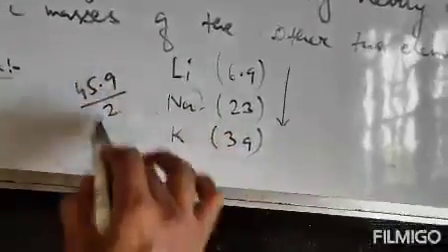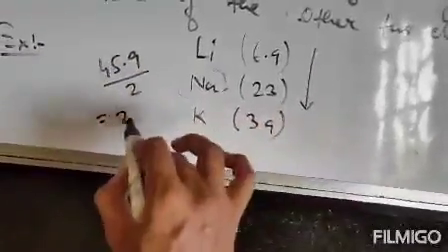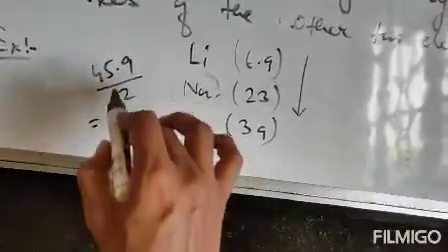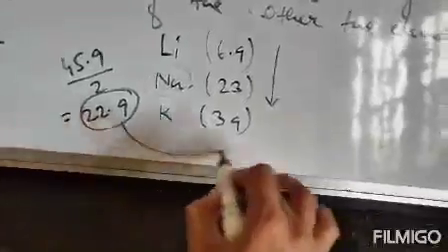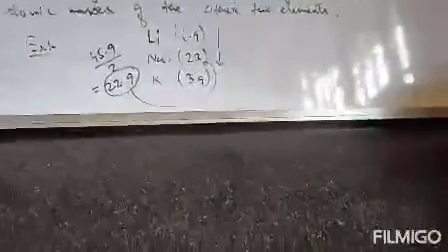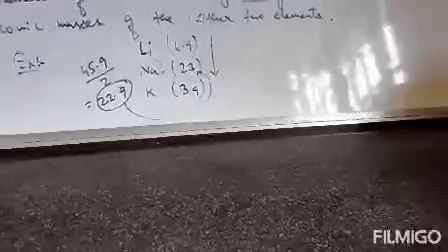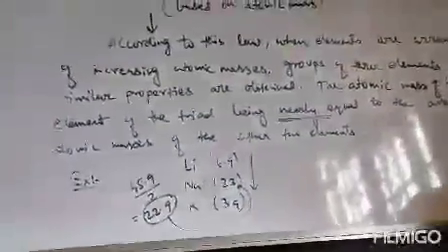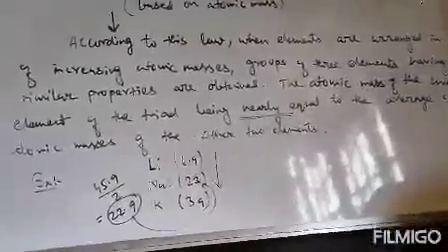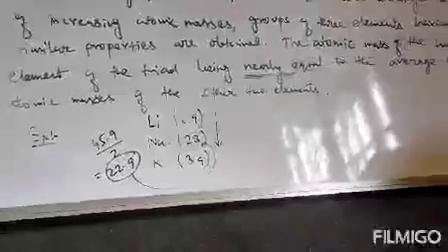45.9 average, it is divided by 2, so it is clearly near about 2 22s are 45, 2 22s are 44, 1 9, so 2 9s are 18, so 2.9, that means nearly equal to 23, clear here. That's why the word nearly is used. It is not exactly equal, it will be nearly equal to the average of the atomic mass of the other two elements, clear. So that is the law proposed by Dobereiner. It's called Dobereiner's triad. That is, the law is based on atomic mass, and he grouped the elements into three, clear.